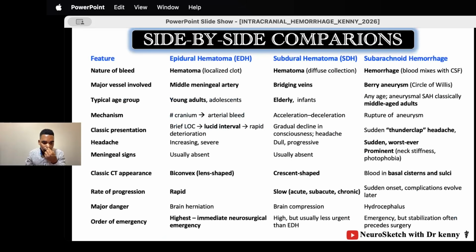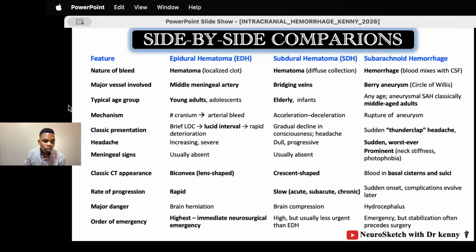So this is a side-by-side comparison between these kinds of bleedings. We have epidural, subdural, and subarachnoid. What is the nature of bleeding in epidural? It is a hematoma. Subdural is a hematoma, but subarachnoid is a hemorrhage because we have mixed blood and CSF. It's not a localized collection of blood. What are the major vessels involved? In epidural, it's the middle meningeal artery. In subdural, the bridging veins, and in subarachnoid, the berry aneurysm.